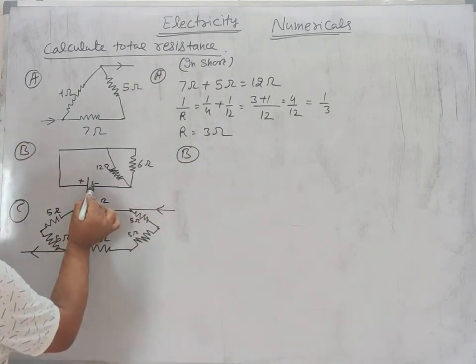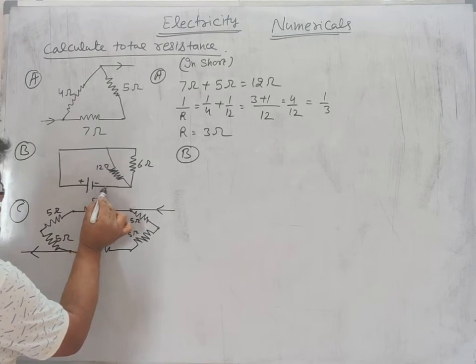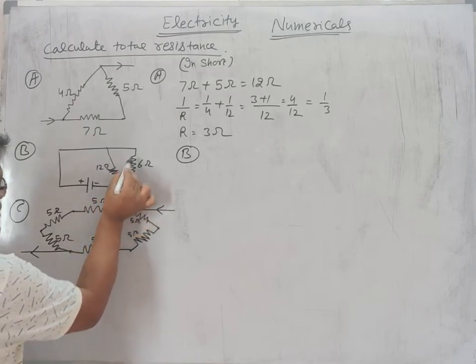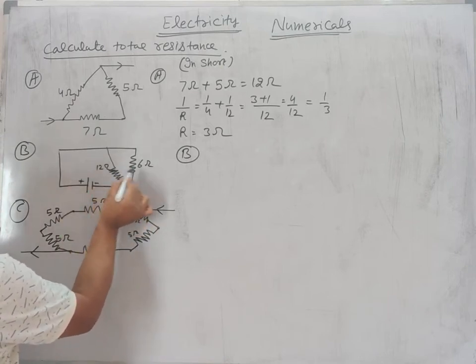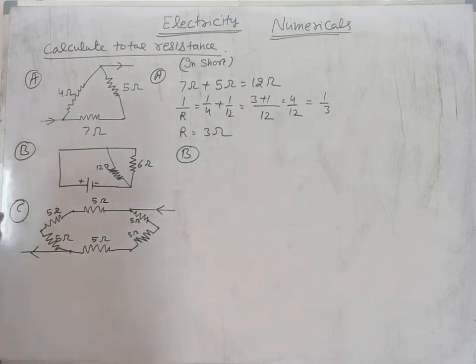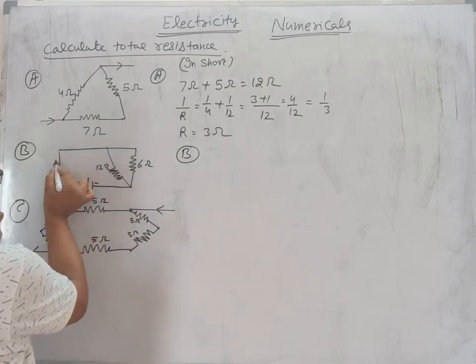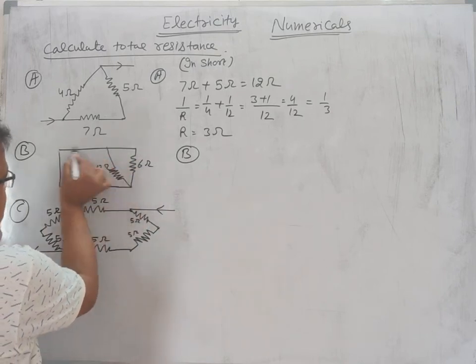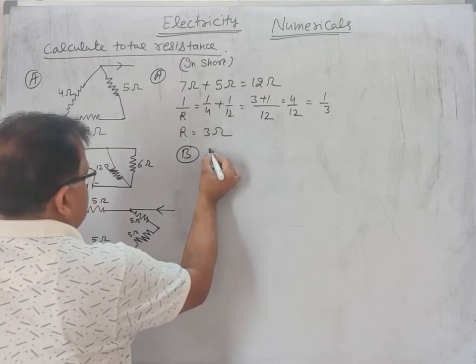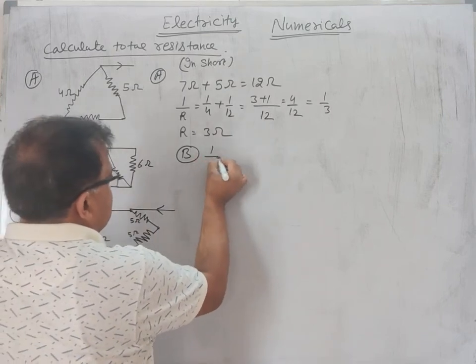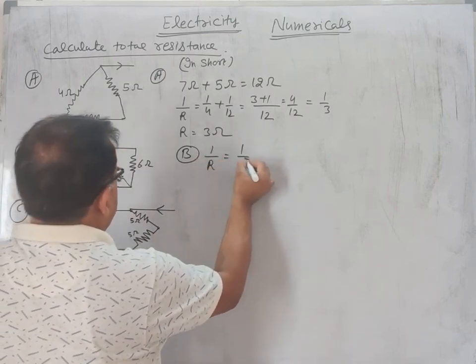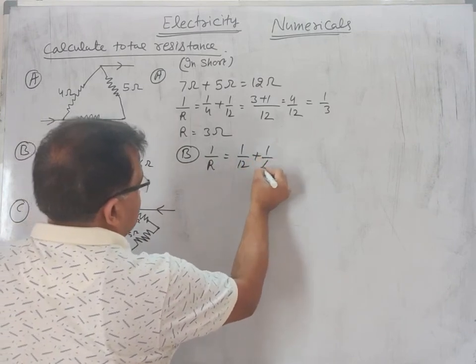If you see from the negative terminal, current will move from this, then come here and divide into two parts. So these two are in parallel with each other. Current will move like this and in this way. So here the total resistance R, its reciprocal is equal to 1 by 12 plus 1 by 6.